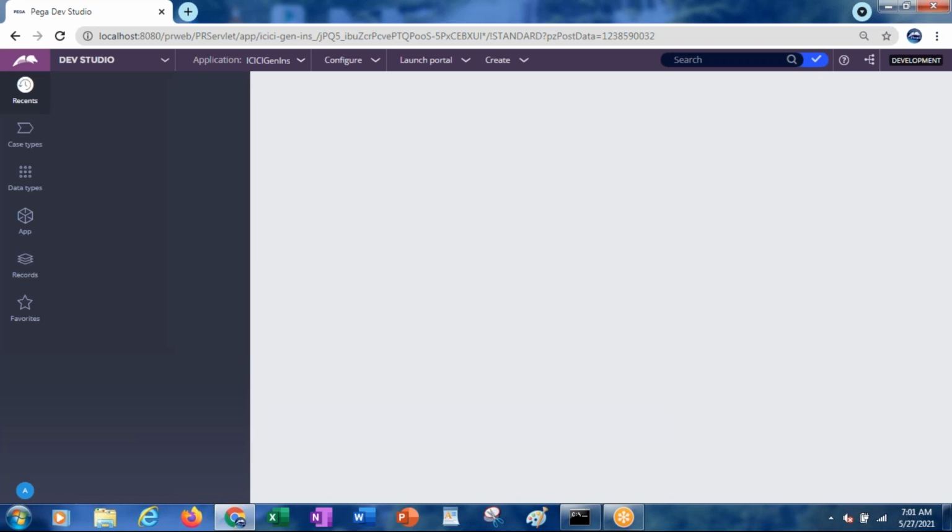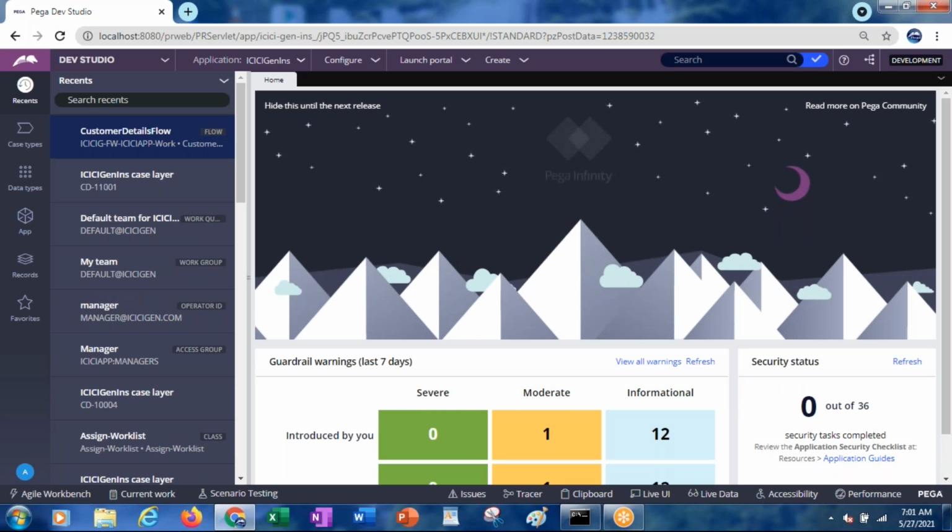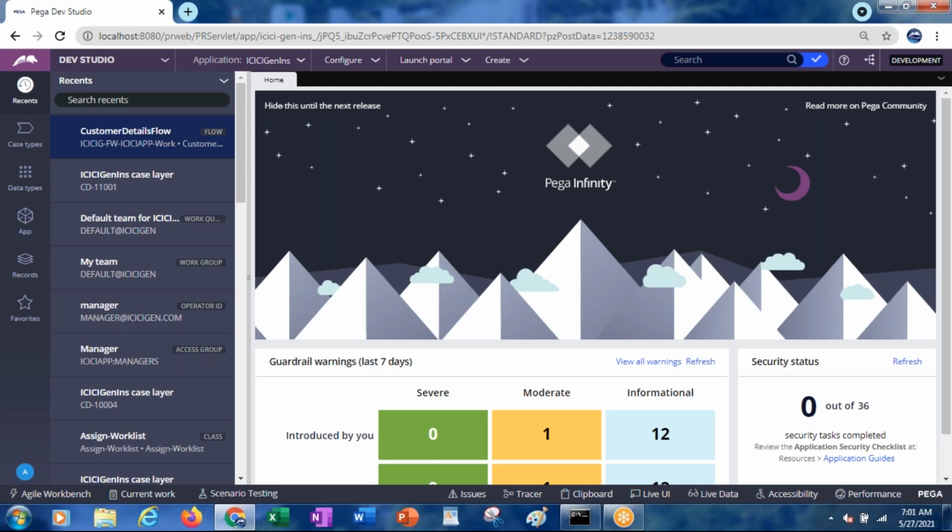Exactly. So work list means it belongs to one person. If any task is assigned to an operator, and he wants to work on those tasks, then he can go to the work list. From the work list, he can pick up the tasks and then process the work object. Whereas work basket, in the earlier versions of Pega, it was called work baskets. Now it is called work queue.